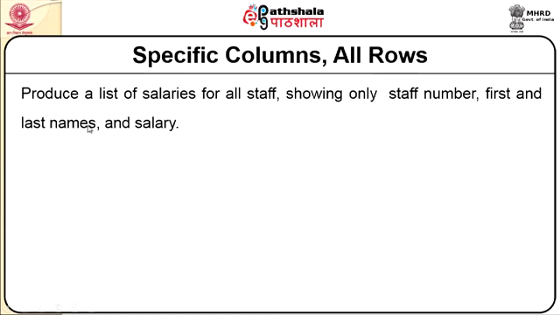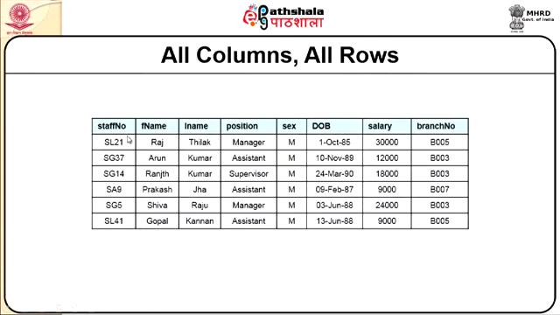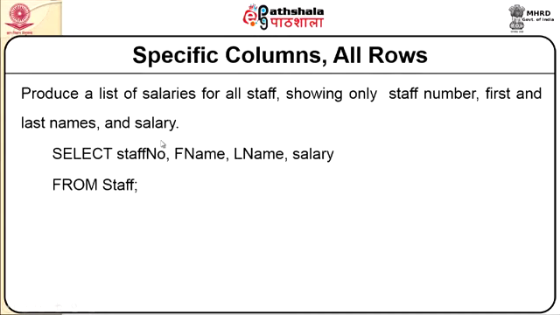If you go back and look at this table, the intention is to identify the salary of all staff who are available in this particular table, but I don't have to project their sex, date of birth, position, branch number and so on. Instead, I want details of staff number, first name, last name and salary alone.